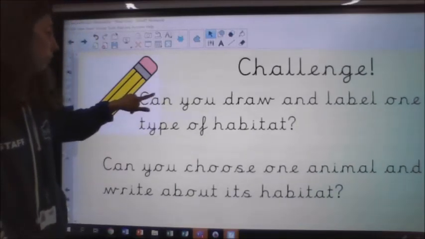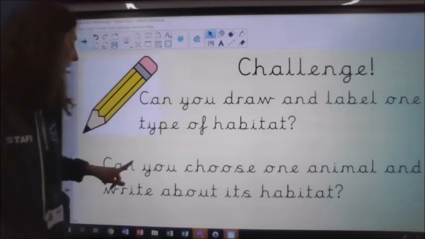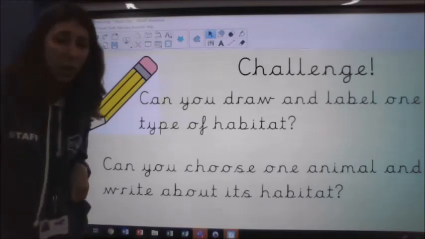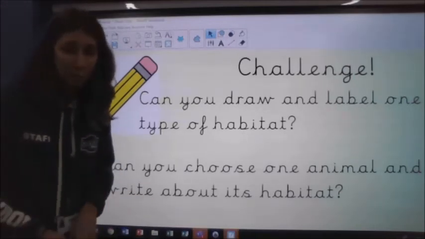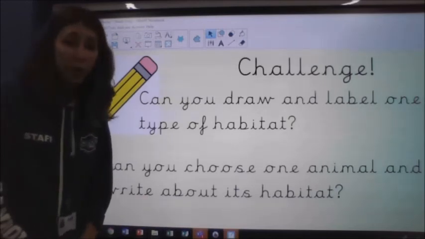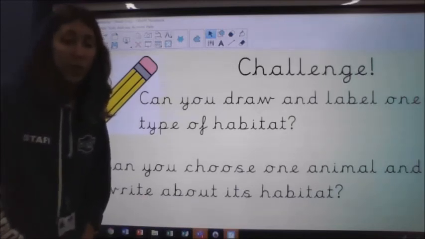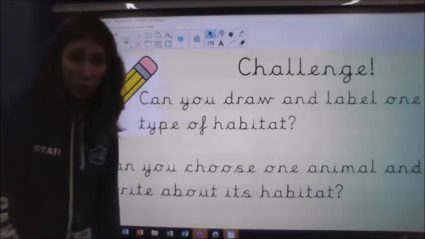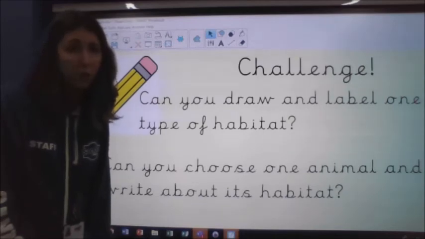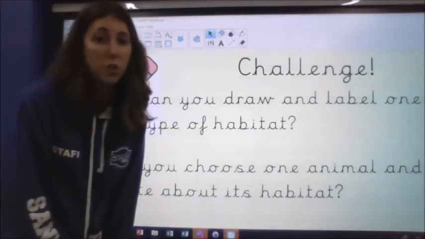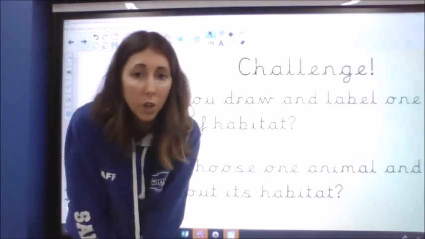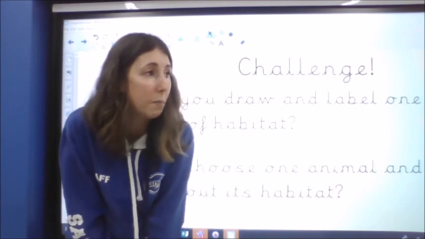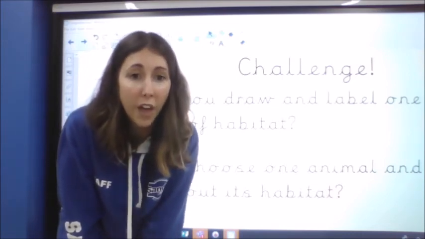Or if you want to do, rather than more of a drawing activity, can you choose one animal and write about its habitat? So you might want to choose an animal that hasn't been mentioned in the text. You might want to research a little bit about where that animal lives. Can you write a little bit about its habitat and why that is a good habitat for your animal that you have chosen? Okay, we did a little bit of that in school, didn't we? I know we went to look at Spike and we thought about where Spike lived and why that was a good place for Spike to live. So maybe you could do the same with an animal that you choose.